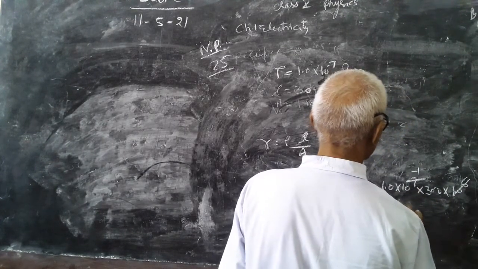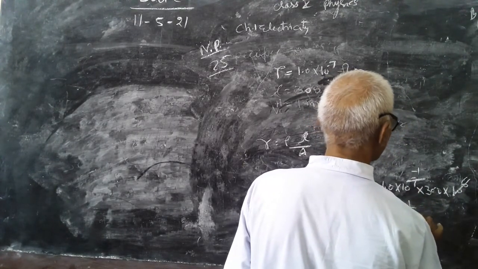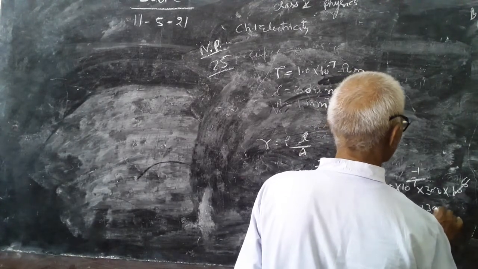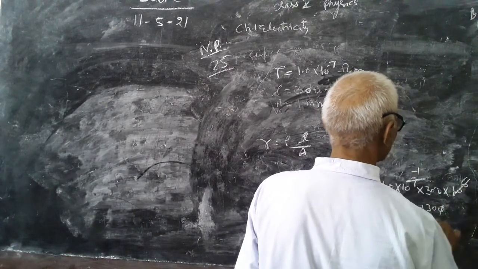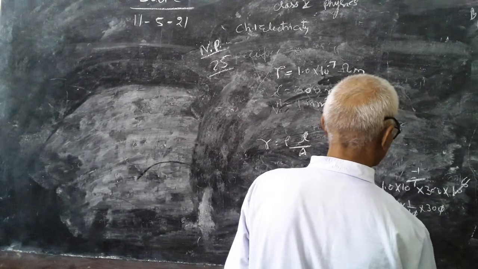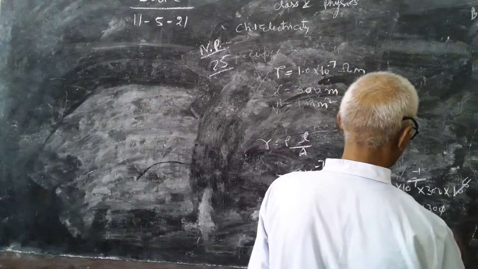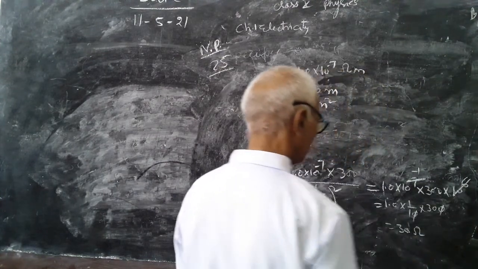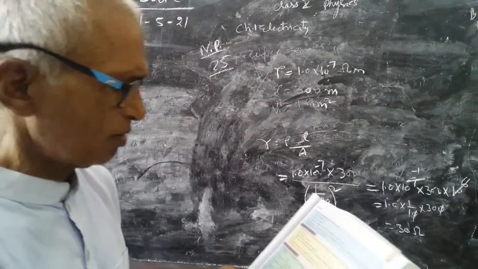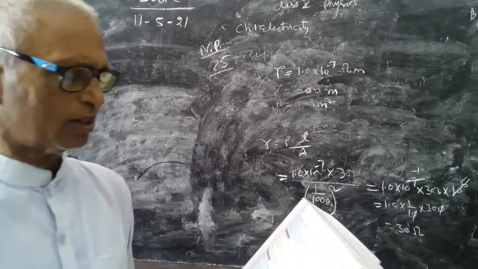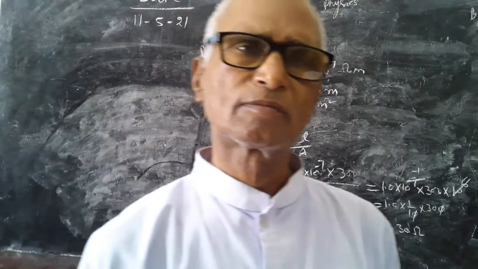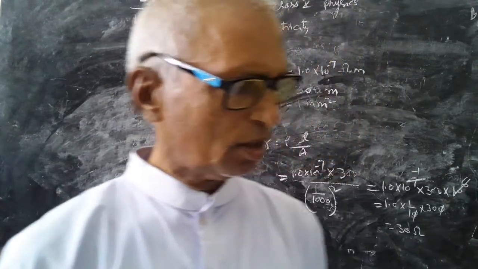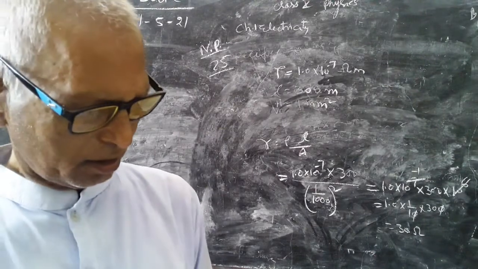So 1.0 into 1 upon 10 into 300. This 0 gets cut and it comes to 30 ohm. So resistance of the wire in this problem is 30 ohm and the option is D here. Understood? So try to understand.